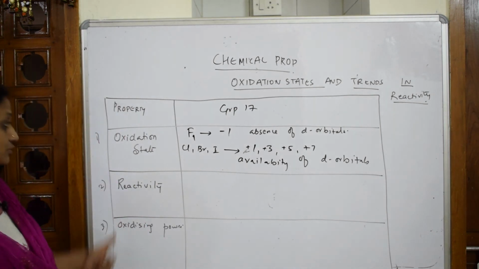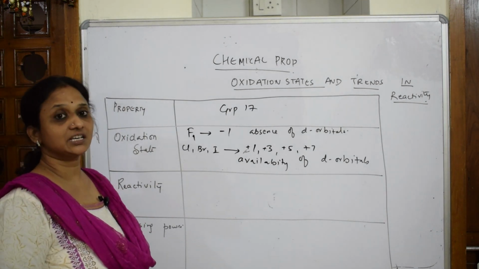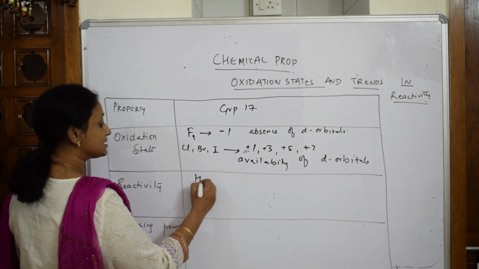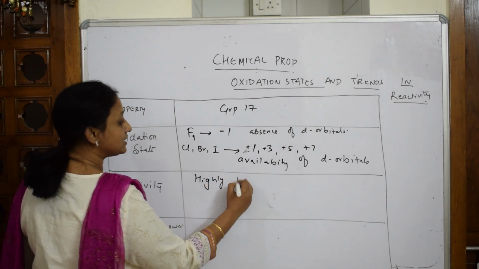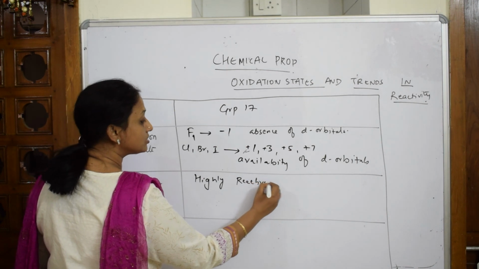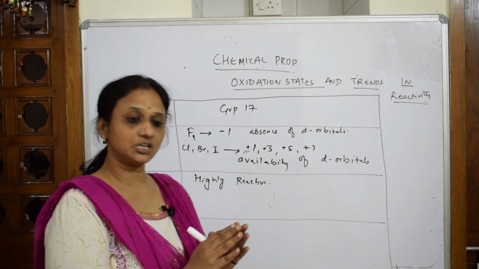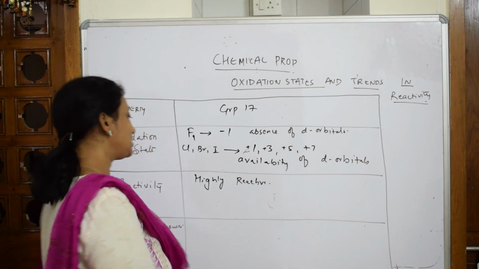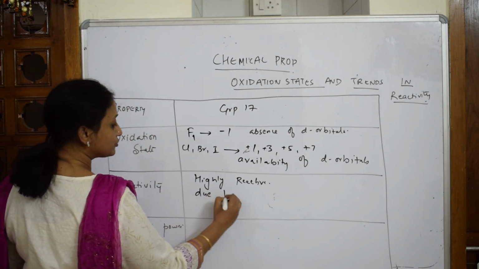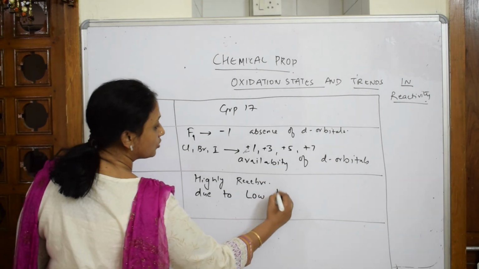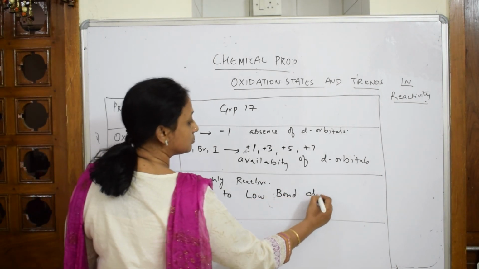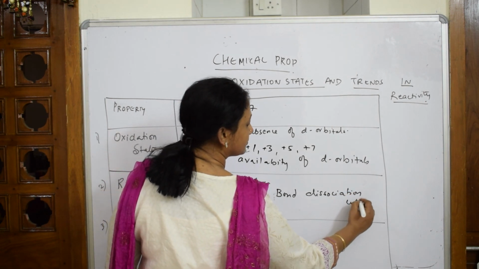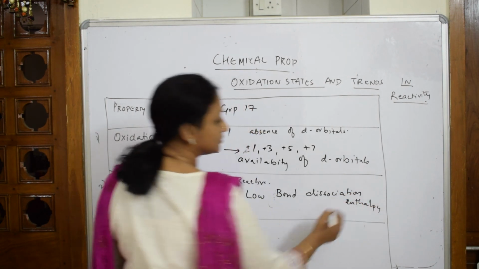Coming back to reactivity, all the halogens are highly reactive in nature. When do I say something is highly reactive? When the bond dissociation enthalpy, the amount of energy required to atomize it, to break it into atoms, is less. So they are highly reactive due to low bond dissociation enthalpy. This is the concept.